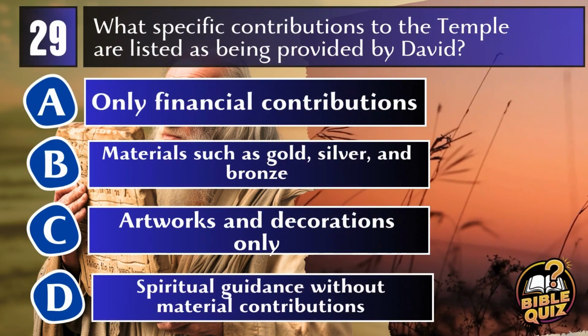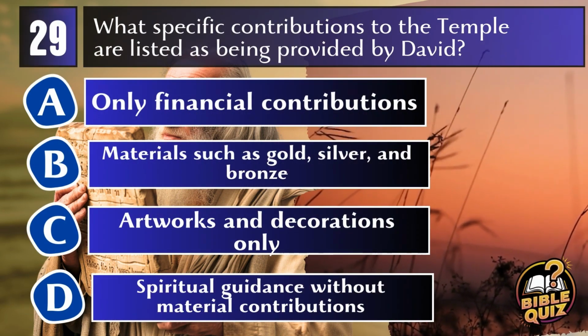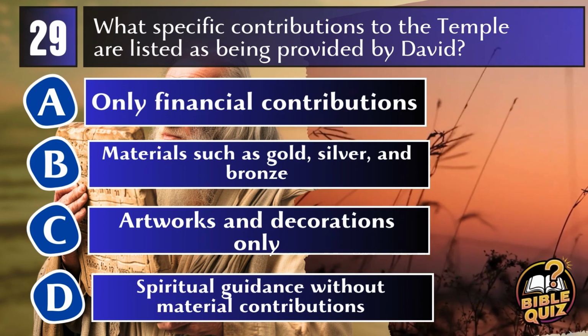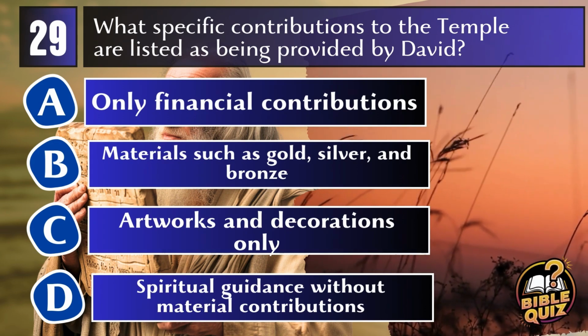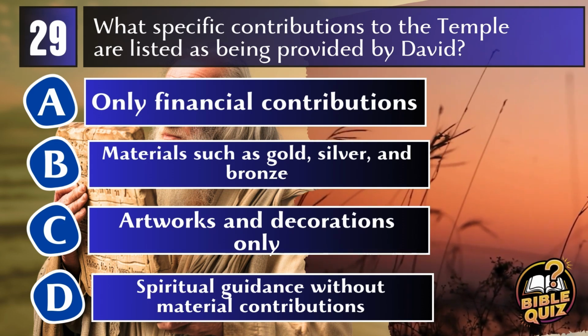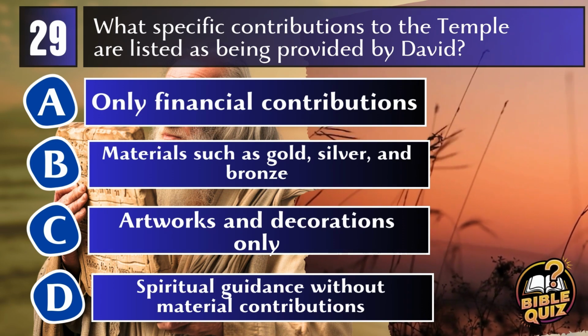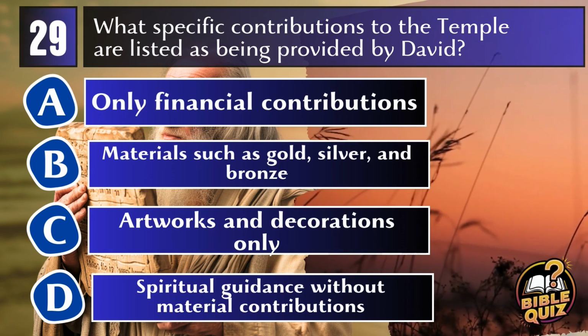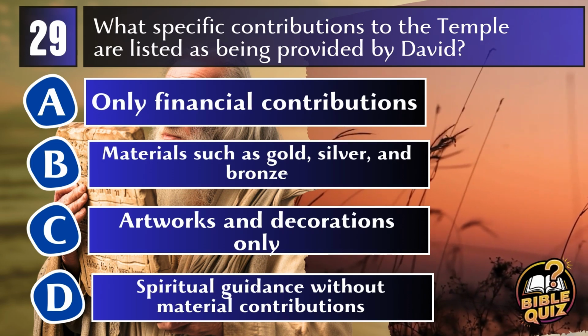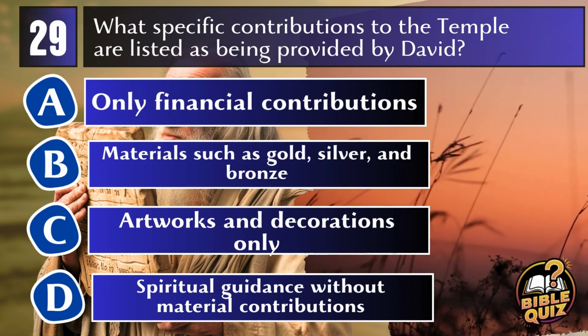Question 29. What specific contributions to the temple are listed as being provided by David? A. Only financial contributions. B. Materials such as gold, silver, and bronze. C. Artworks and decorations only. D. Spiritual guidance without material contributions.